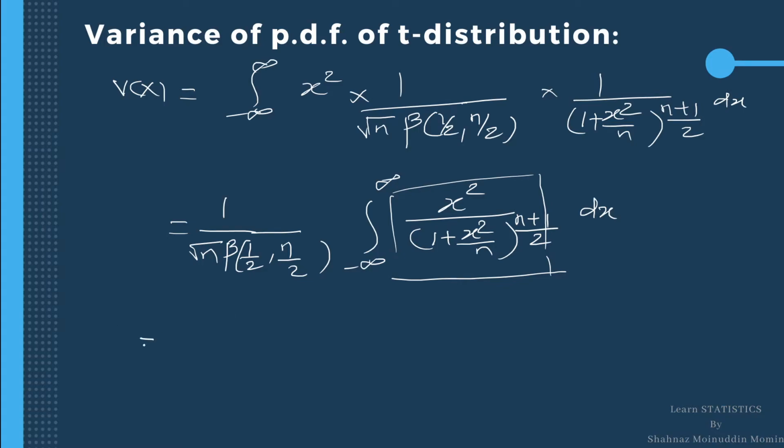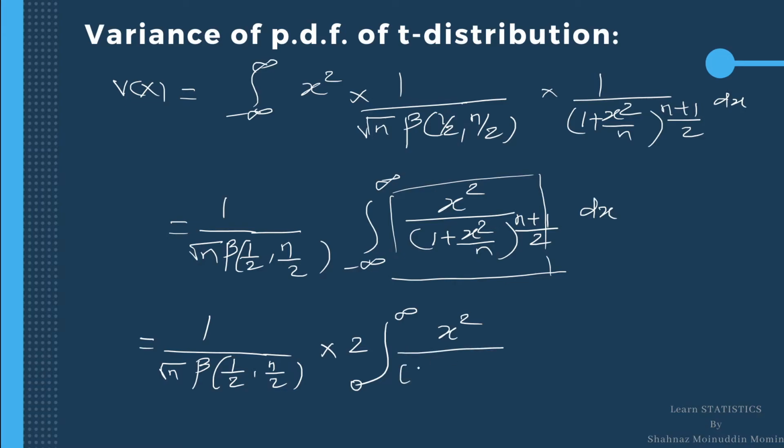In case of even function, the integration becomes 1 upon root n beta 1/2, n by 2, into 2 into integration 0 to infinity x square divided by 1 plus x square by n raised to n plus 1 upon 2 dx.